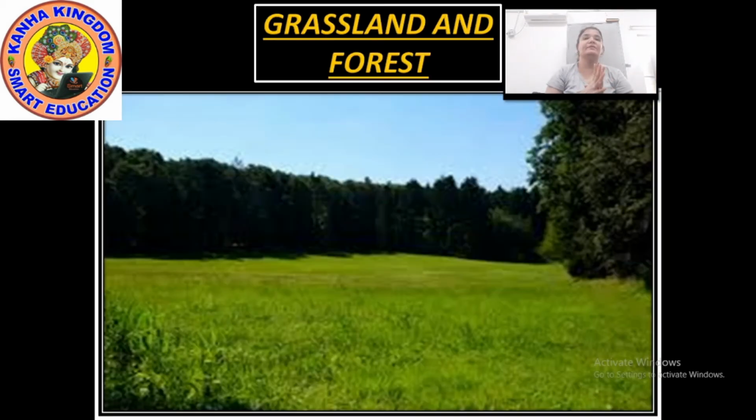You can see grassland is an open place where it is only covered with grass, or you can say they are very short in size, right? And same you can see the forest, the area of the forest where the trees are huge, they are dense, means very nearby to each other. So this is the grassland and the forest. How does it look like?